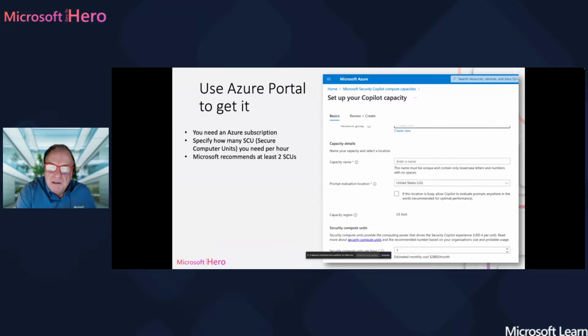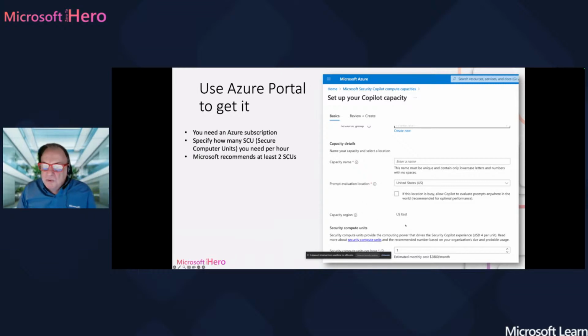In order to enable it, you need to have a subscription and create a resource group, as always, and specify the name of the capacity, because you are going to use compute resources in the Microsoft data centers. So you give a capacity name, the location where the prompt evaluations are going to happen, and the most important thing here is that you need to specify how many secure compute units you need per hour.